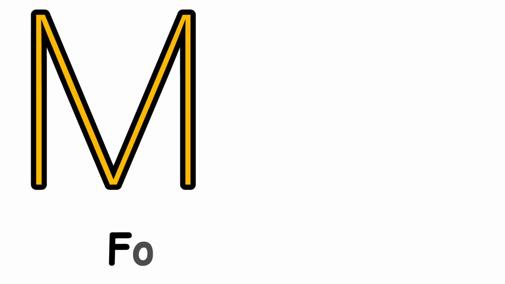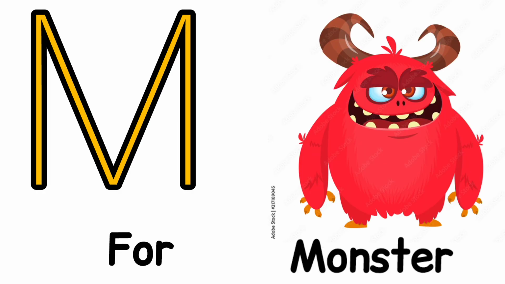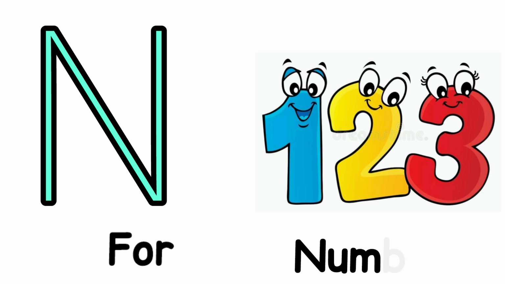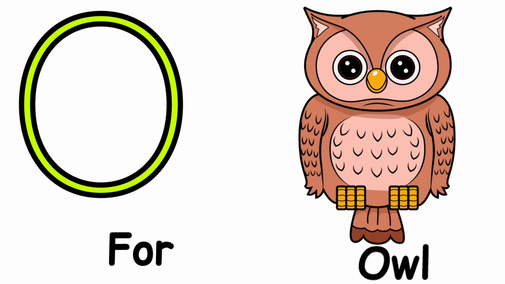M. M for monster. Monster means rakshas. N. N for number. Number means number. O. O for owl. Owl means ullu.